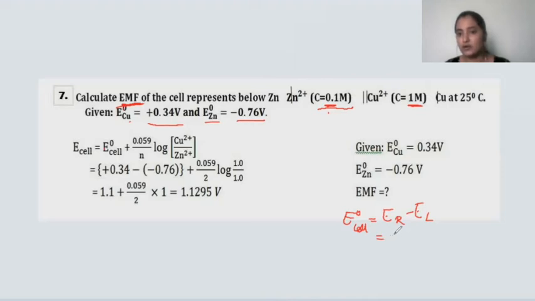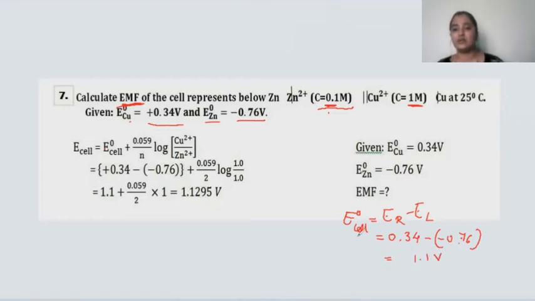And first of all, we are going to consider the electrode potential of the copper electrode. The electrode potential of copper is 0.34 volt minus, and I am putting a bracket, because the zinc electrode potential is minus 0.76. So I'm going to substitute that here. Minus 0.76 volt. Okay, when you calculate this, children, the electrode potential is found to be 1.1 volt. So the standard electrode potential of the cell will be 1.1 volt.